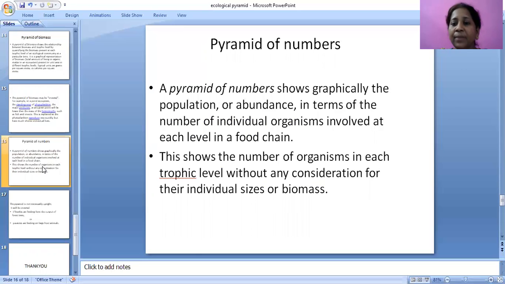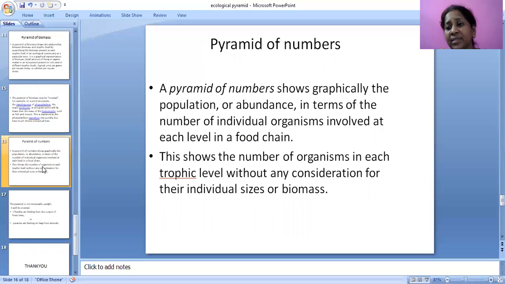A pyramid of numbers shows graphically the population or abundance, in terms of the number of individual organisms involved at each level in a food chain.